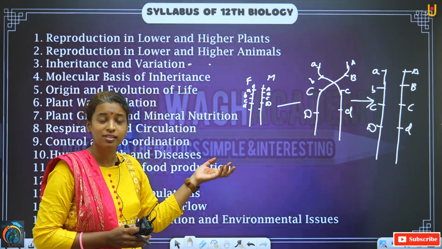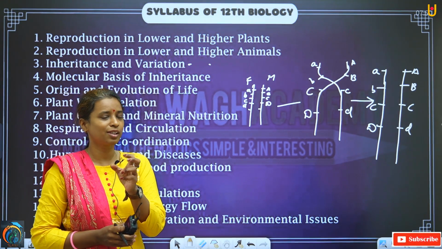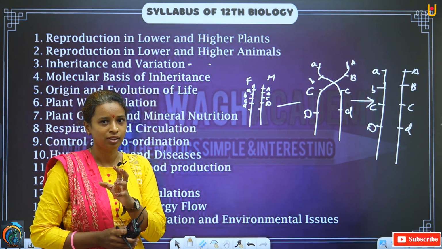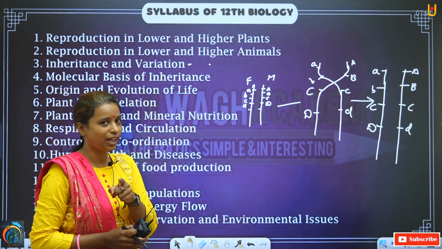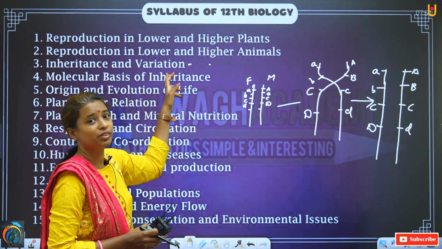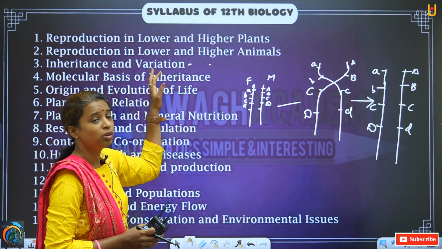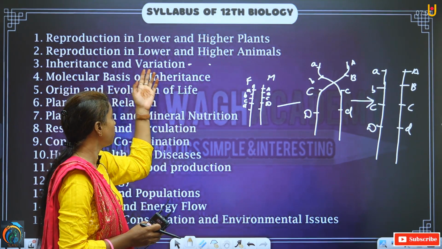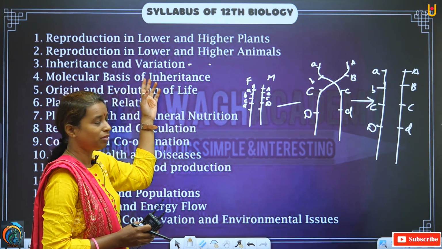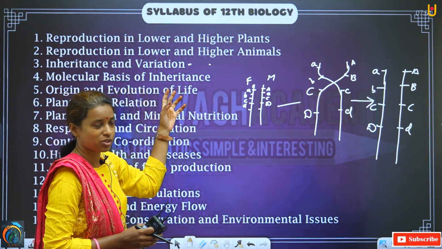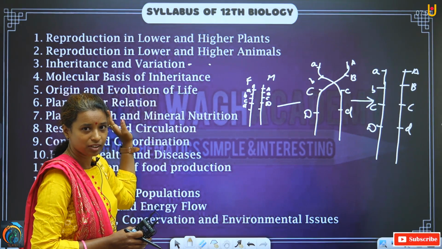Just like I said that we are not same as our mother and father. A little bit of difference is there, and that difference is taking place because of this variation. Got it? And these things we are going to learn in depth. When I start with this chapter, I will clear all your concepts regarding inheritance and variation.